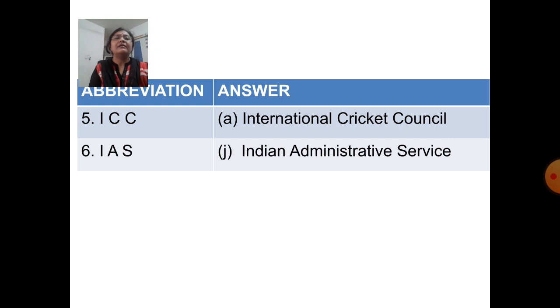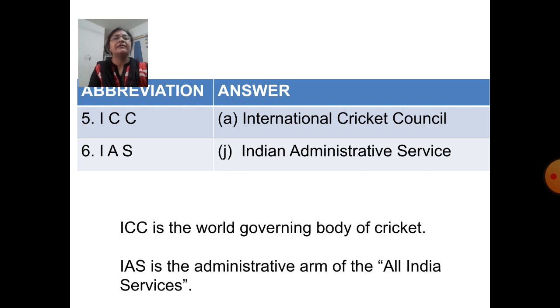Next abbreviation ICC. ICC stands for International Cricket Council, which is option A. ICC is the world governing body of cricket. Next abbreviation is IAS. IAS stands for Indian Administrative Service, which is option J. IAS is the administrative arm of the All India Services.